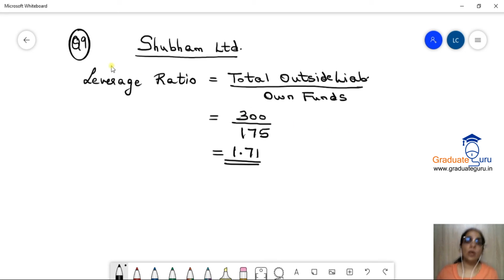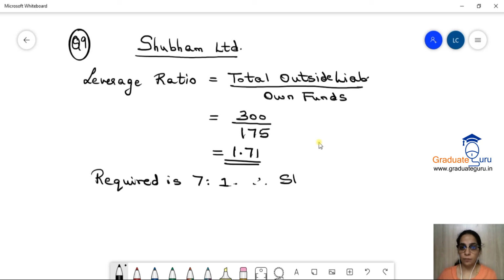Now, what was the requirement of the leverage ratio which we just saw? It is 7:1 और ये तो बहुत कम है. So that means the NBFC ND Shubham Limited is not meeting the requirement of 7:1. So I'll just write over here, required is 7:1.